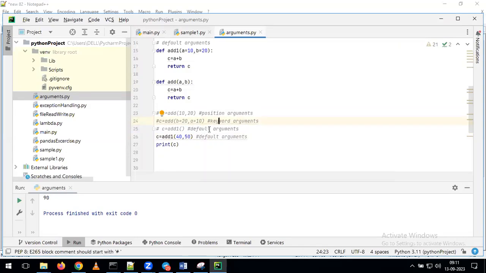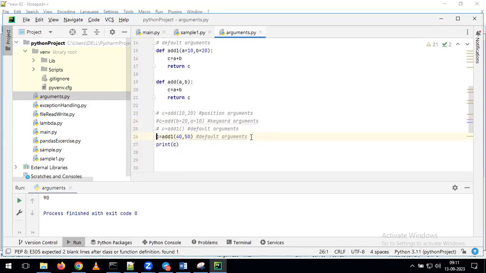Coming to the third type, we can call it a default argument. As part of a default argument, while defining the function itself, we assign some values to the variable. If you are not giving any values to the function, it takes the default value. But if you give values to the function, then what will happen? These values will override the defaults in your function. With that, in this example, we are getting the value 90.